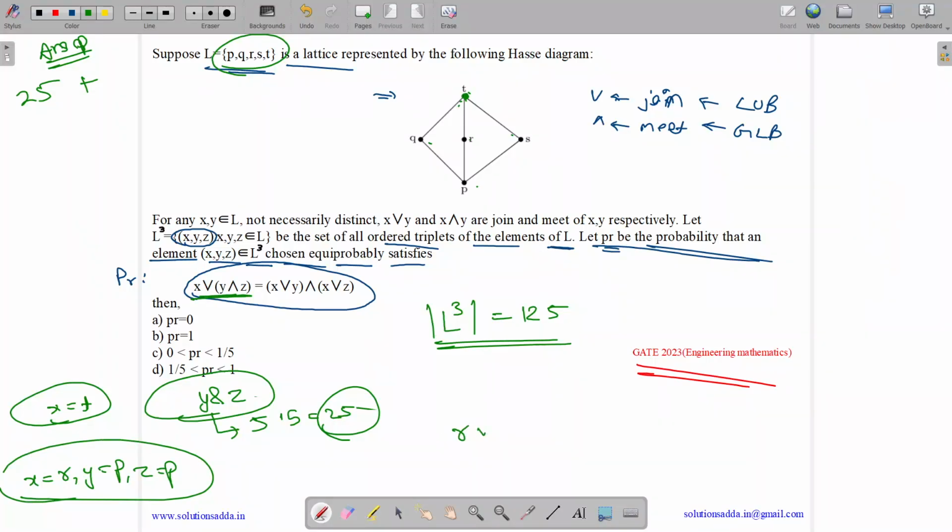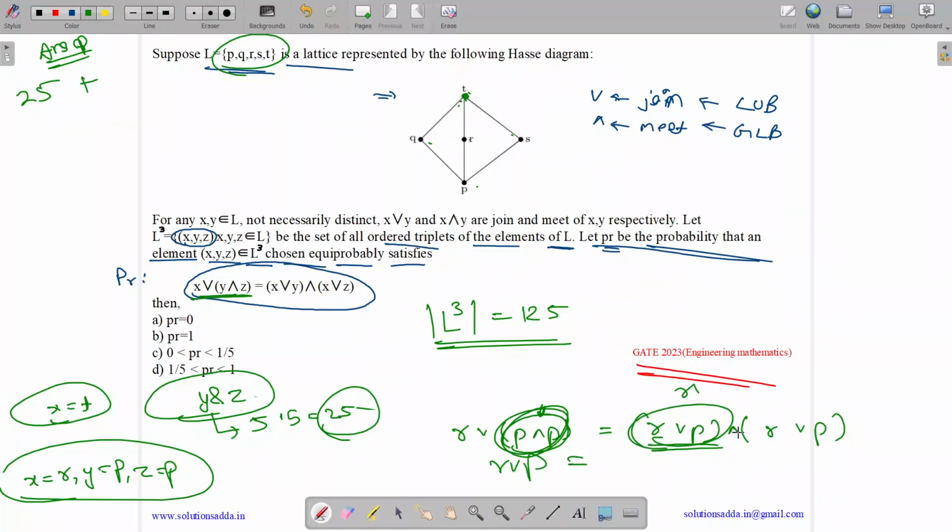R join (P meet P) should equal (R join P) meet (R join P). The meet of P and P will be P, so we have R join P. And the join of R with P will be R, so we get the same on both sides. So these are the same, and we got one more answer. In total we got 26.